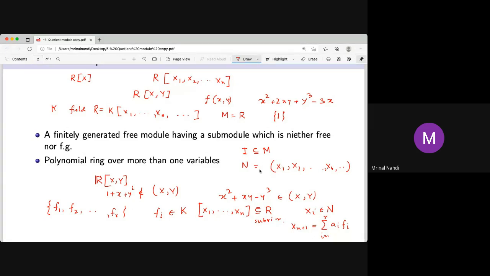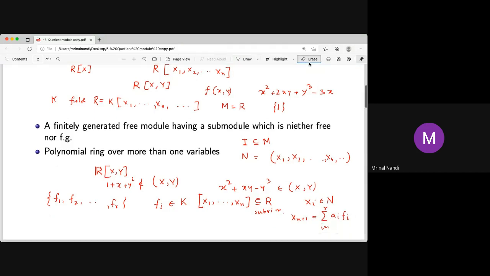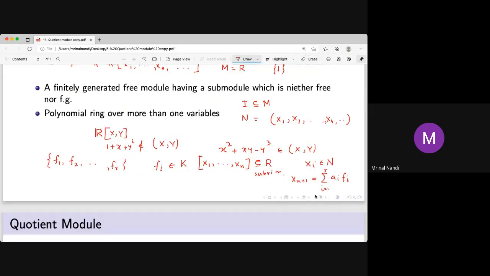Now since ai is coming from R, what happened? Each fi has constant term 0, and x(n+1) also has constant term 0. Then put x1 equal to x2 equal to ... equal to xn equal to 0.